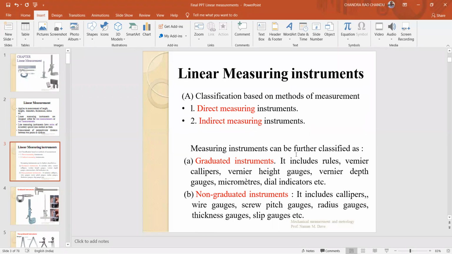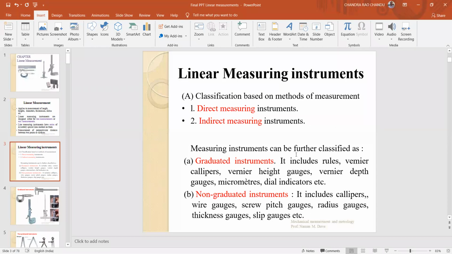What are graduated instruments? They include rules, vernier calipers, vernier height gauges, vernier depth gauges, micrometers, and dial indicators. These all come under graduated instruments. They are called graduated instruments because they have scales and calibrations. Gradations are there. In non-graduated instruments, no calibrated scale is there.